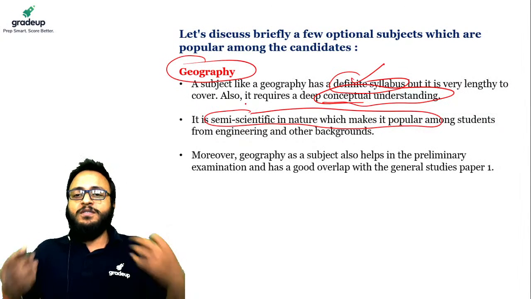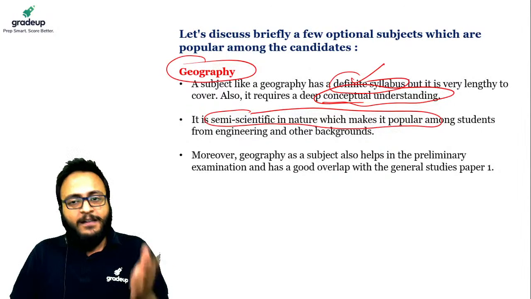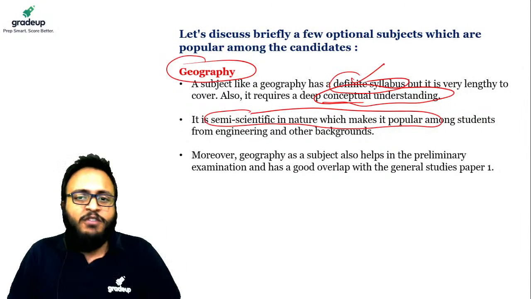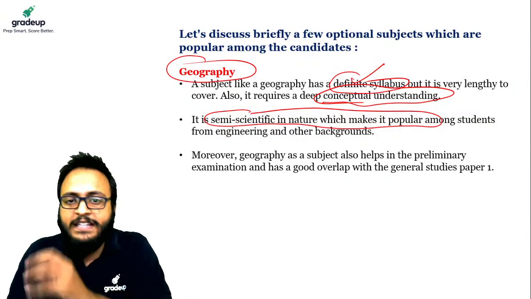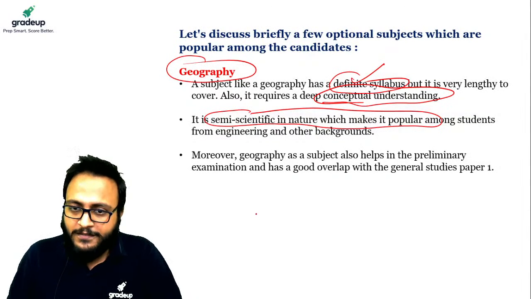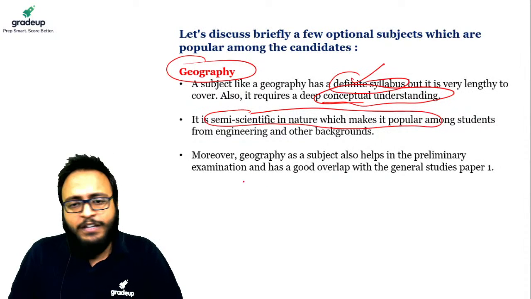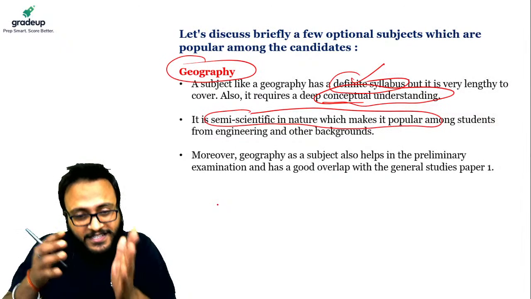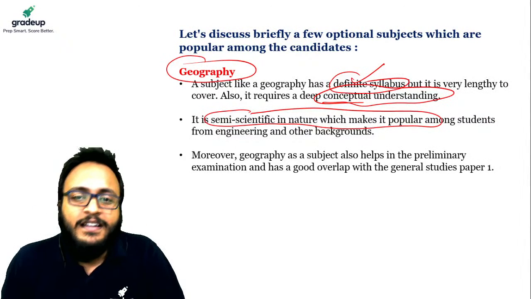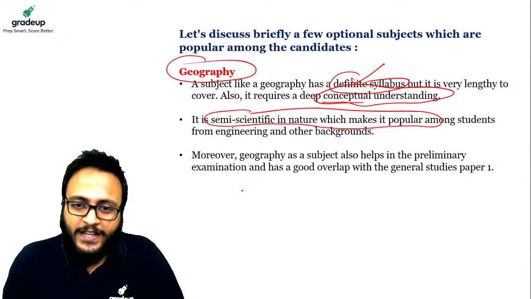Some people who belong to the science stream think that this is a good option for us because it includes some scientific terminology as well as scientific theories. So let us choose that. Also, it is helpful in the prelims as well as the mains examination, GS paper 1. So people simply flock towards geography, right?